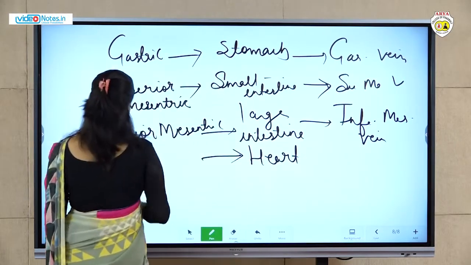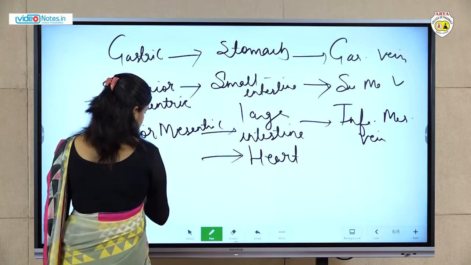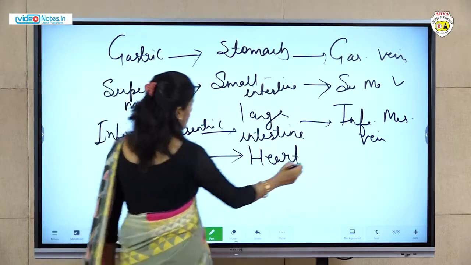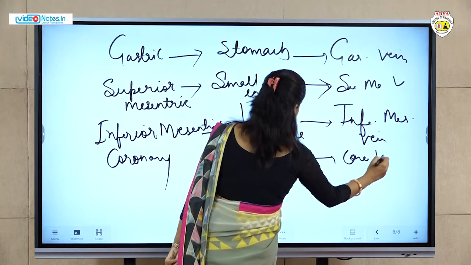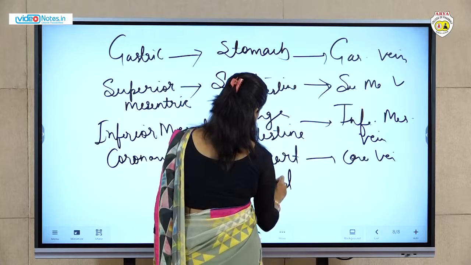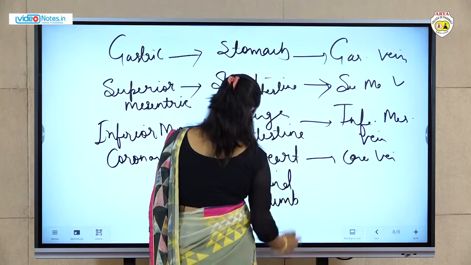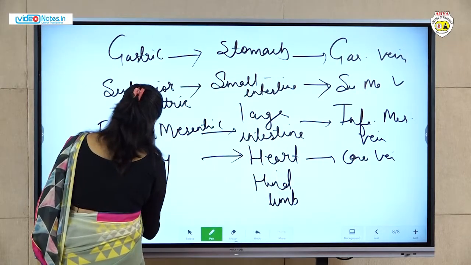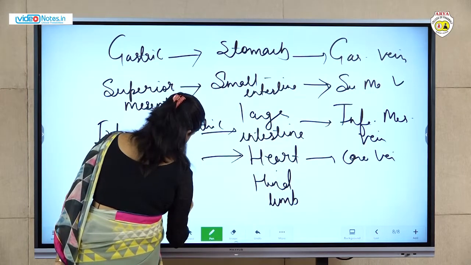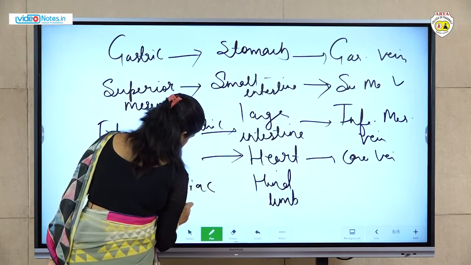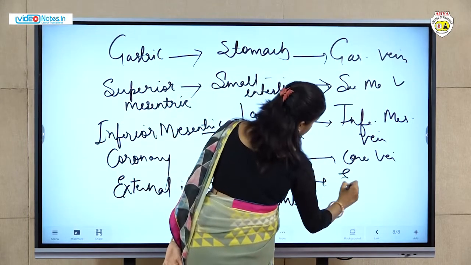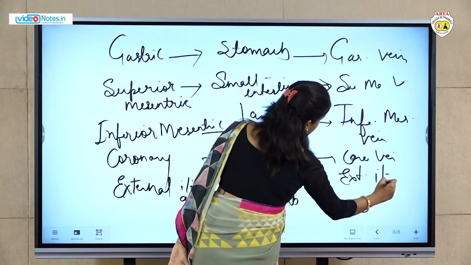Okay, in the heart, what will it be? Coronary. Carotid is for brain. Coronary artery and coronary vein. Now next one more is hind limb. For hind limb, here external iliac artery supplying, and same here, external iliac vein.